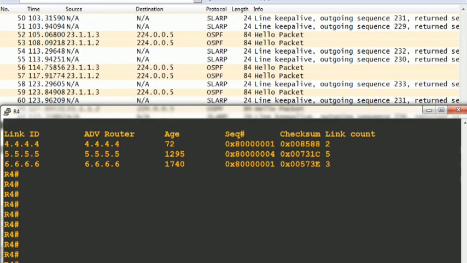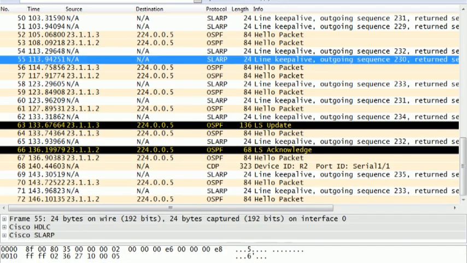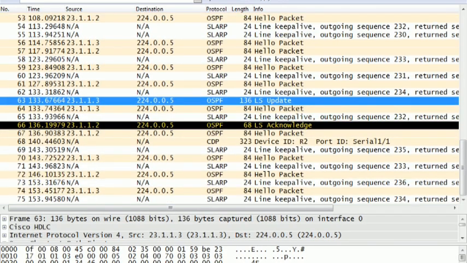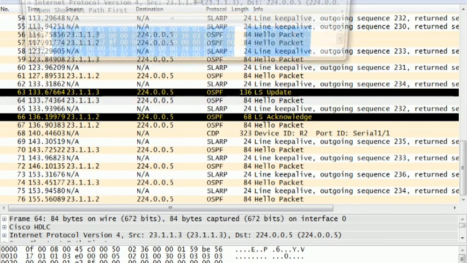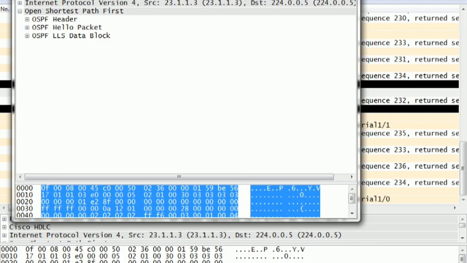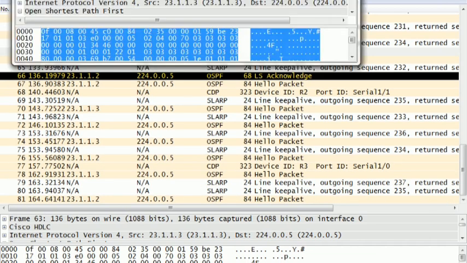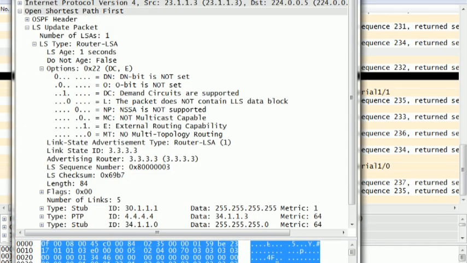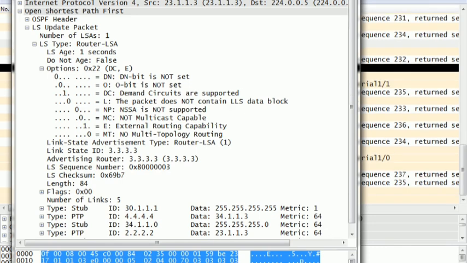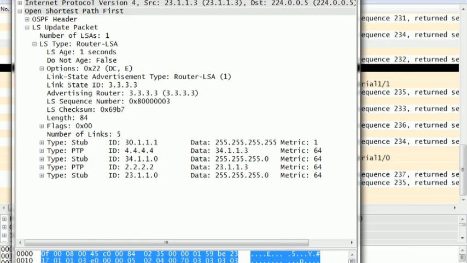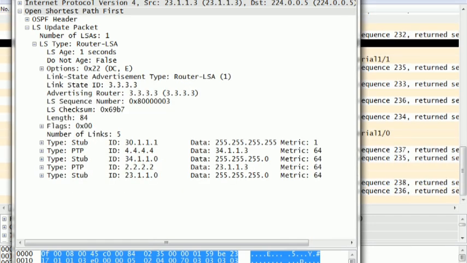This is also giving some update here. This is a router LSA given by 3333. Okay. Forget about it.